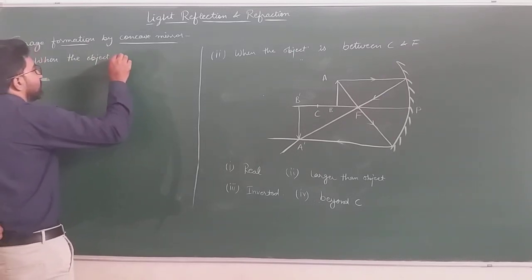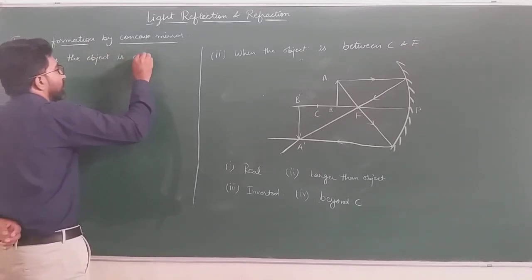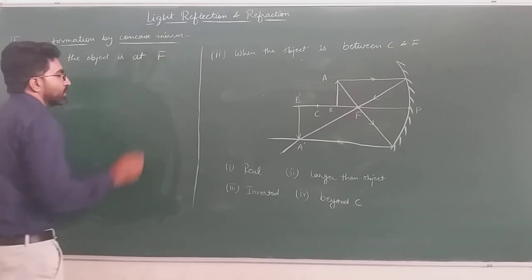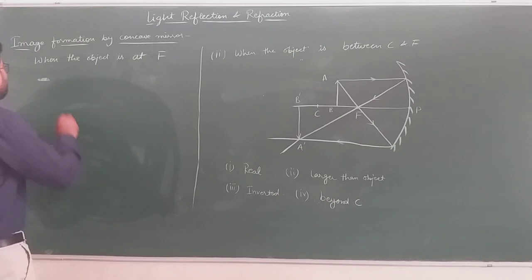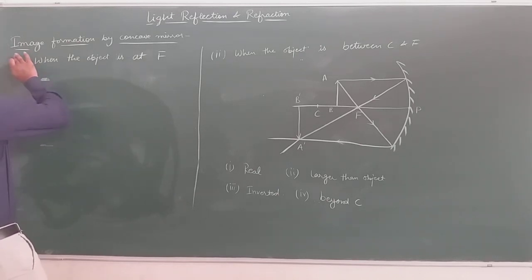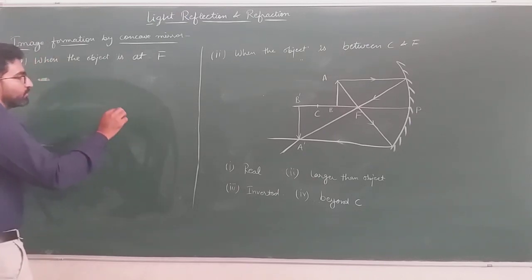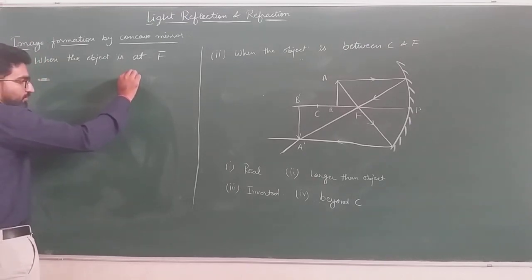When the object is at the focus of the concave mirror, it is our fifth image formation. Let's draw the concave mirror first.